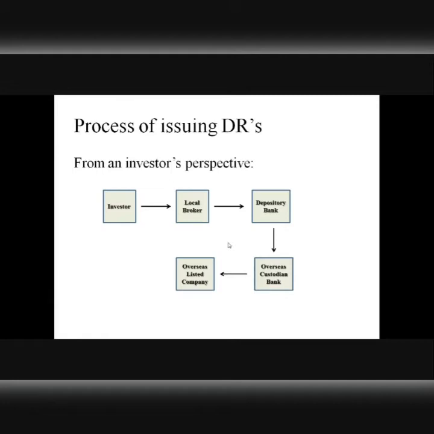But before issuing any DR, the local depository bank, which is a foreign bank, like Bank of America or Standard Chartered Bank, any bank that offers that service, will intimate its foreign correspondent, its branch in the US, and get a certain number of equity shares of that US company purchased there and held by its foreign correspondent. Am I clear?